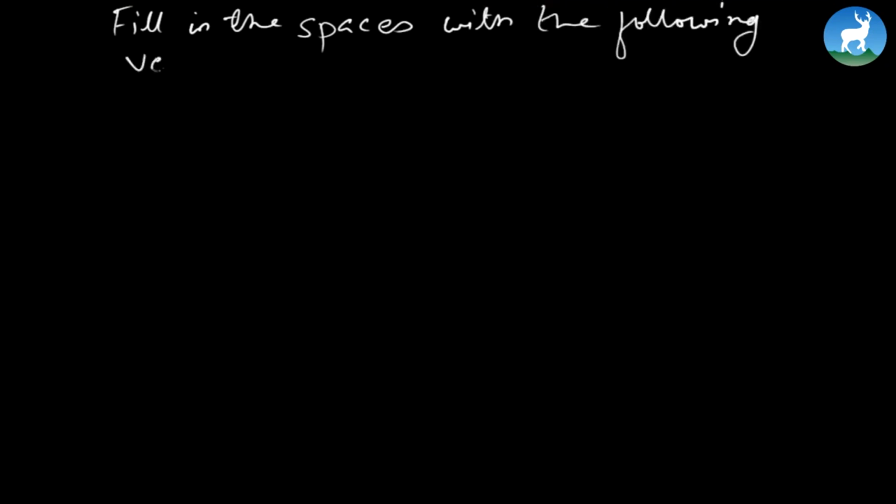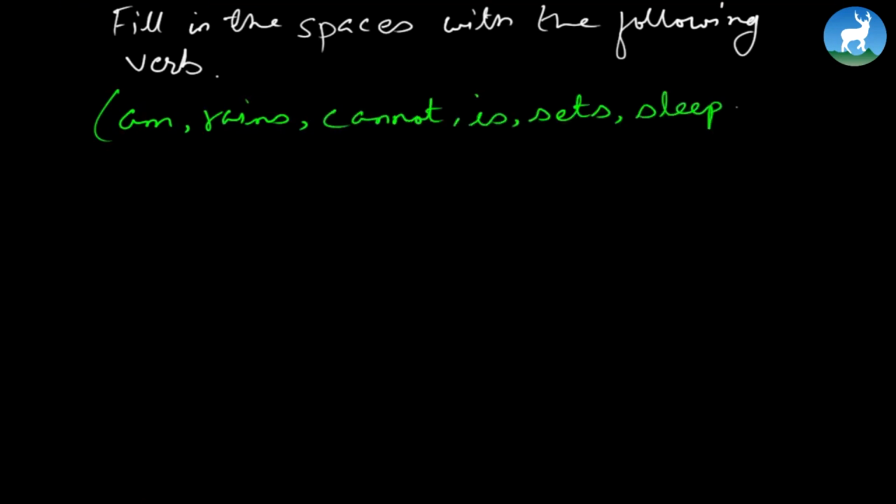Now, the book says fill in the spaces with the following verbs. So verbs are given here in a bracket. Let's fill these spaces with the verbs given. Let me first write down the verbs given in bracket: am, rains, cannot, is, sets, sleep, are. Now let's look at the exercise. Number 1, the sun blank in the west.